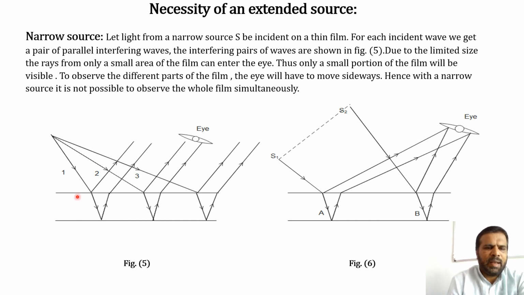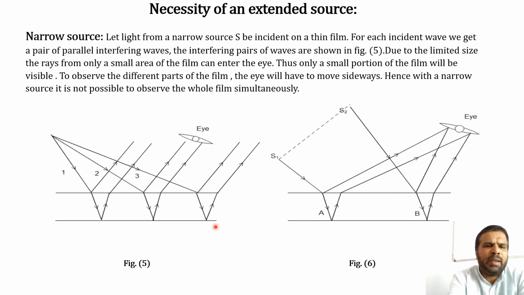Here, this is the diagram. Here from the source, this is the thin film. When a ray of light is incident here, we will get the two pair of rays. This means that we see this much of film only. To view this part of the film, we have to change the position or vision. To see this film, we have to also change the vision.